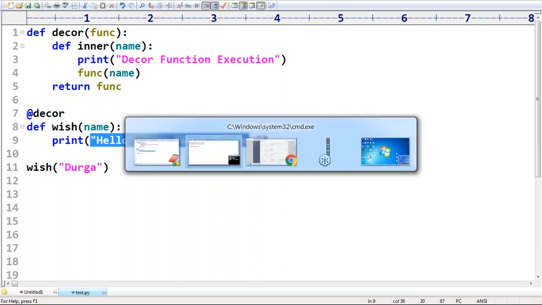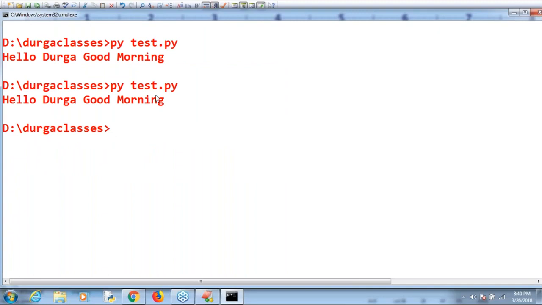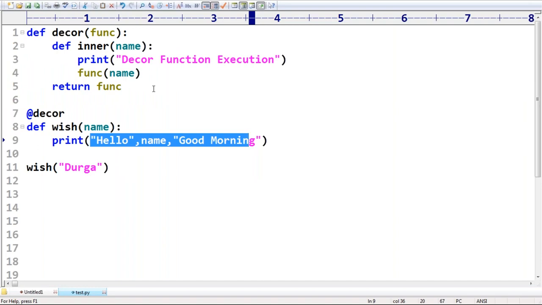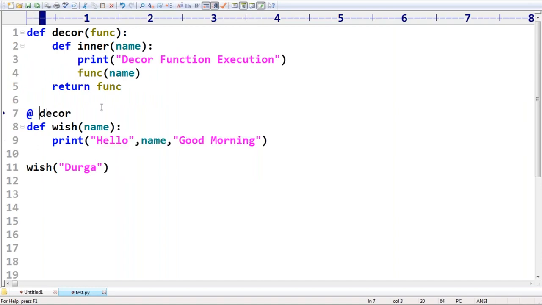Now have a look once, sir. Why was the decorator not executed? At the rate decor, why was the decorator function not executed? Anyone, can you please clarify? Am I making any mistake? Print of decor function execution. We didn't call the inner function. Sorry, I wrote return func, I should take return inner. Are you getting that? So return inner, like this.